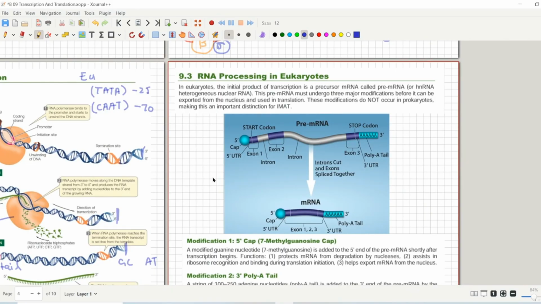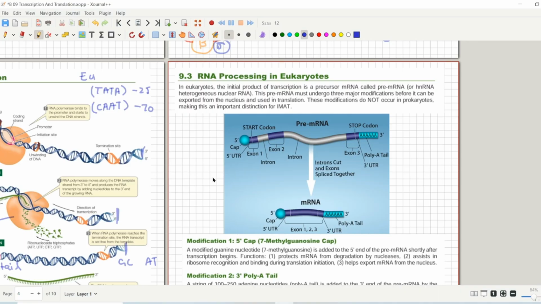In prokaryotes, there is no delay between transcription and translation, because prokaryotes have no nucleus. But in eukaryotes there is a bit of a delay. Why is that?